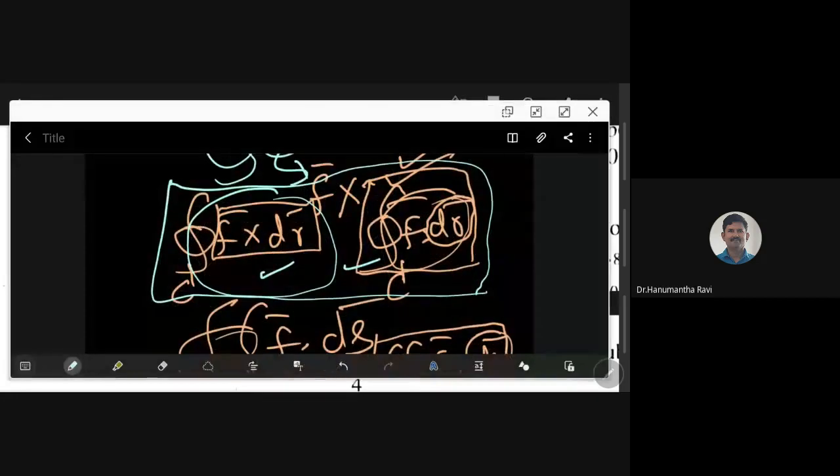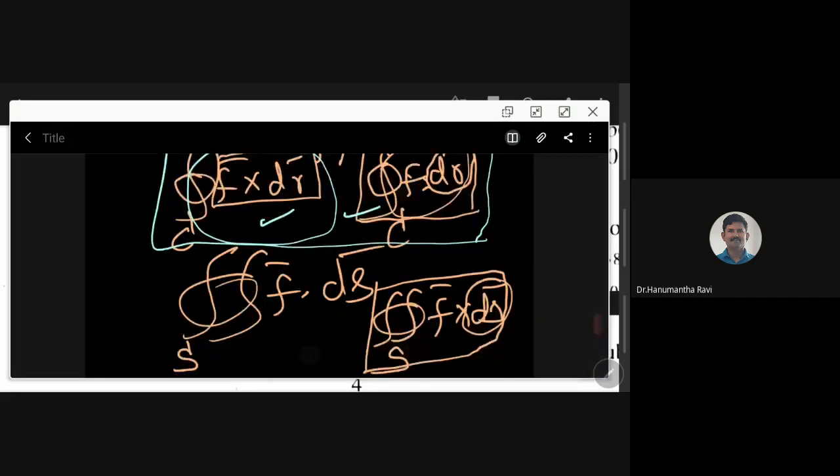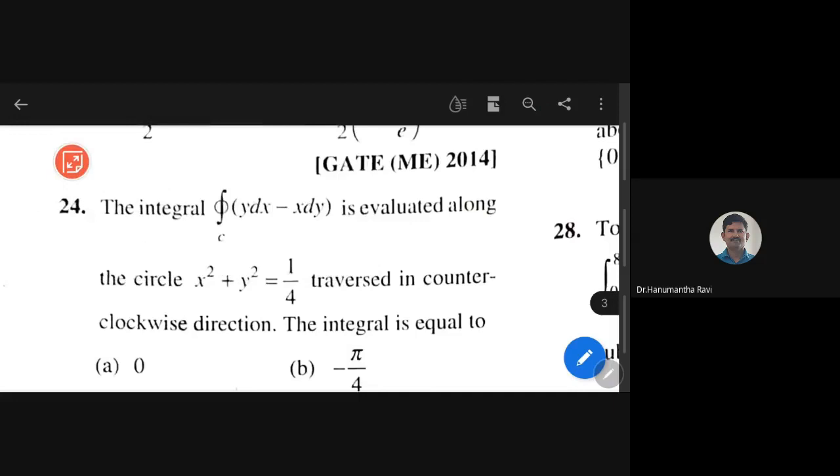Usually, when we talk about this particular problem, we have already done it while dealing with multiple integrals.